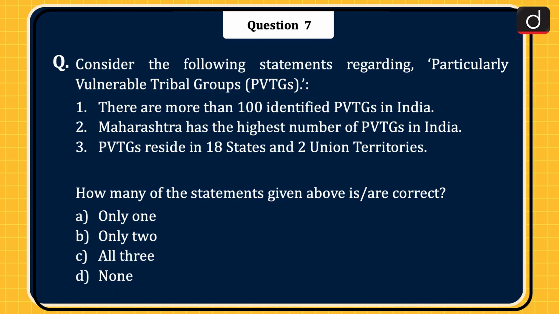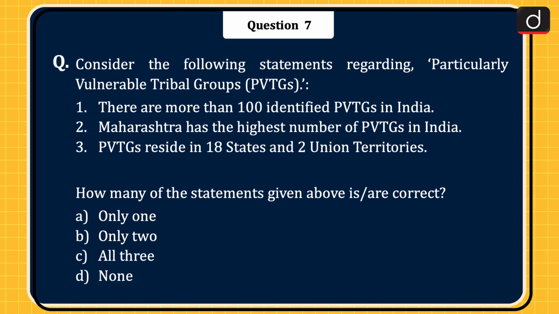Next question is, consider the following statements regarding particularly vulnerable tribal groups or PVTGs. 1. There are more than 100 identified PVTGs in India. 2. Maharashtra has the highest number of PVTGs in India. 3. PVTGs reside in 18 states and 2 union territories.